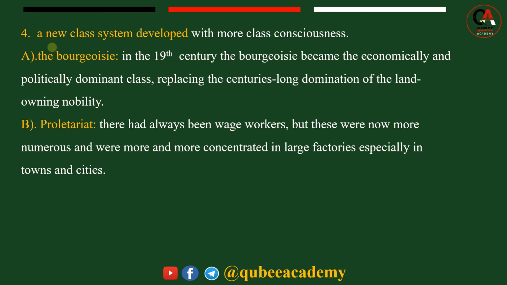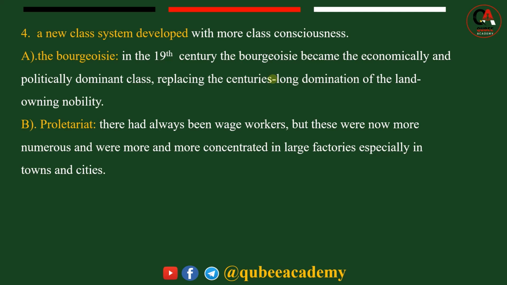The industrial revolution led to the formation of two antagonistic social classes. A new class, the bourgeoisie, in the 19th century became the economically and politically dominant class, replacing the centuries-long domination of the land-owning nobility. European politics was dominated by the landlords or the nobility before the industrial revolution, and was then replaced by the bourgeoisie class, the factory owners.